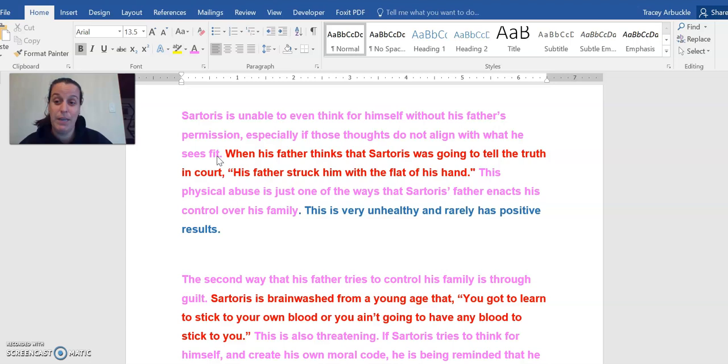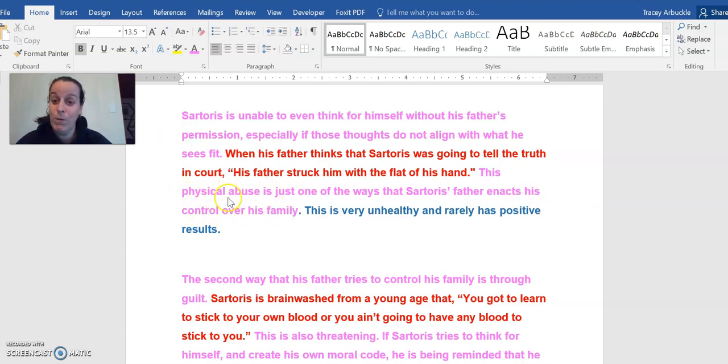In red is the specific evidence. When his father thinks that Sartoris was going to tell the truth in court, his father struck him with the flat of his hand. Okay, that's a specific piece of evidence. Now I need to link it. This physical abuse is just one of the ways that Sartoris's father enacts his control over his family.